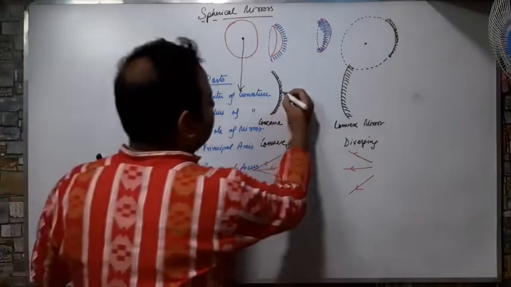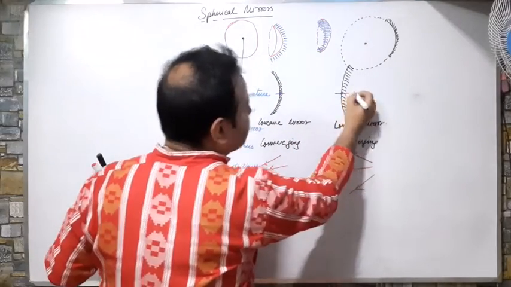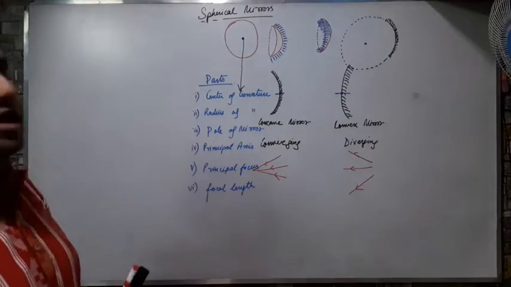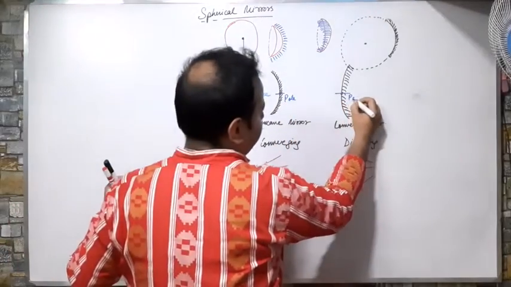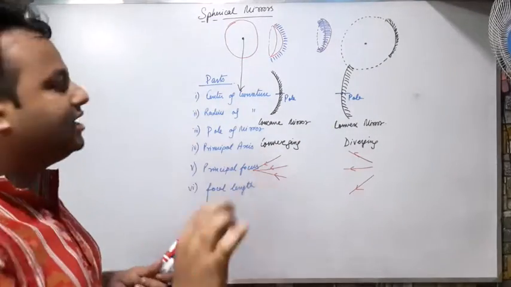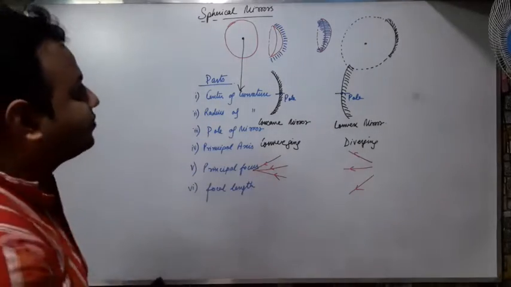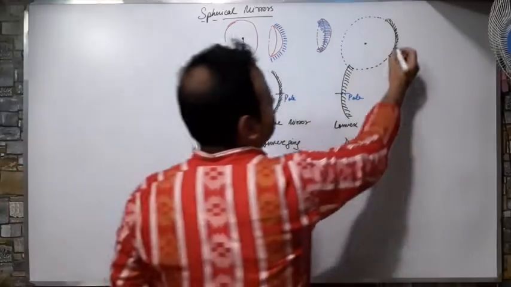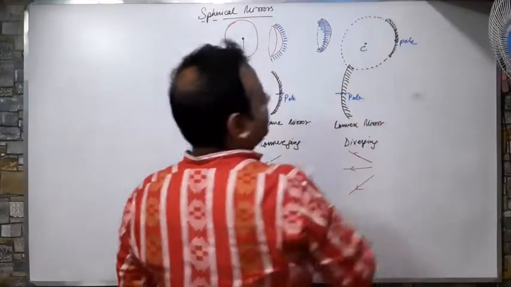Next, what do you mean by pole of a mirror? The geometrical center of any mirror is known as the pole of a mirror. The geometrical center or the midpoint of a mirror is known as the pole of a mirror. Then what is principal axis? Sir, this is the pole and this is the center of curvature.